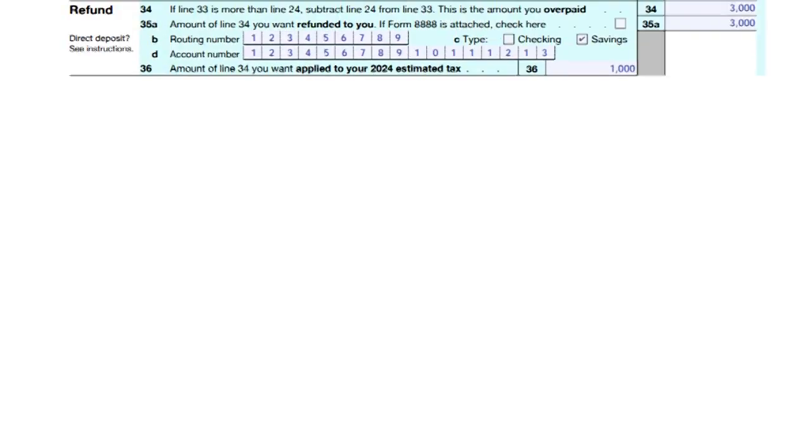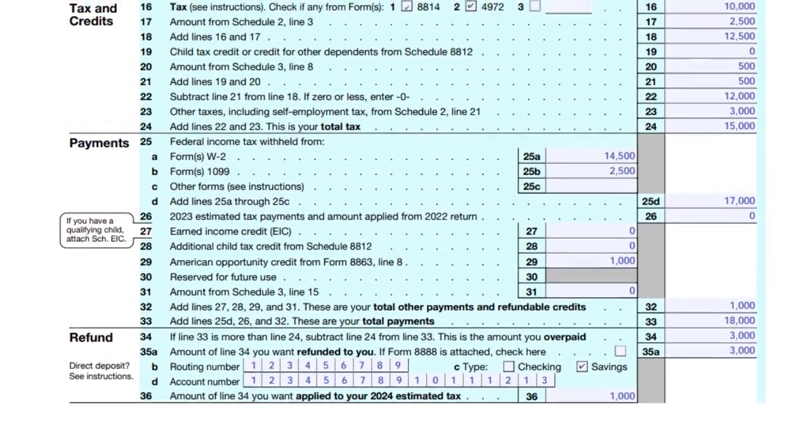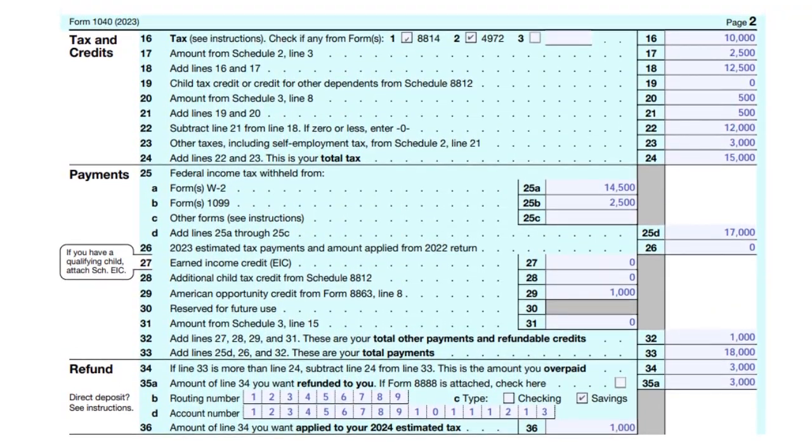Next, I want to talk about the tax and credits. You can see on line 16 you have the tax. Let's say I am attaching 8814 and 4972. So really here, I have paid $10,000 in taxes. And if there's any amount from Schedule 2, line 3, $2,500, I'm talking about that. I will show you later what I mean by Form 8814, 4972, and Schedule 2.